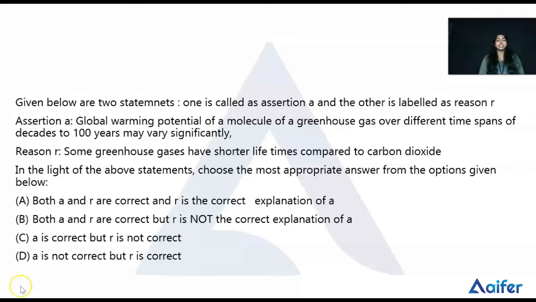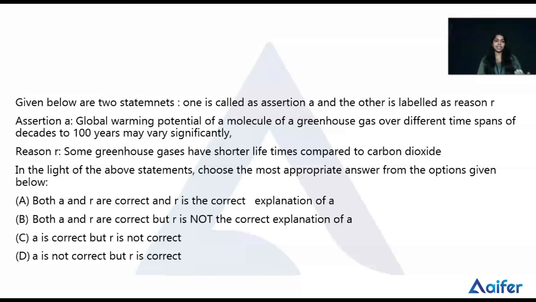So here we want to find out if the assertion and reason are correct and whether there is any relation between them. So here the assertion is the right one. It's correct that the global warming potential of a molecule of a greenhouse gas over different time spans of decades to 100 years may vary significantly. So there is so much variance in the greenhouse gas levels in the atmosphere over decades, and so the assertion is the correct one. Then we can check the reason also. The reason is some greenhouse gases have shorter lifetimes compared to carbon dioxide. So it's also a correct statement. So the reason is also correct.